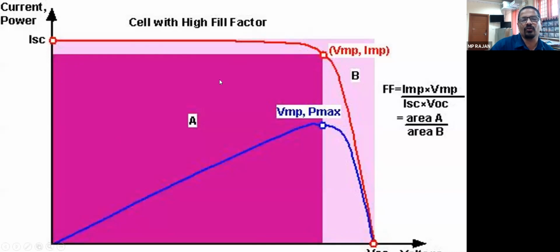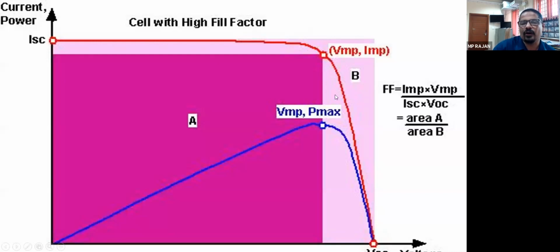This dark rose color area, represented by A, is the practically available power, and the light rose color area, area B, the full square, represents the imaginary product of ISC into VOC.